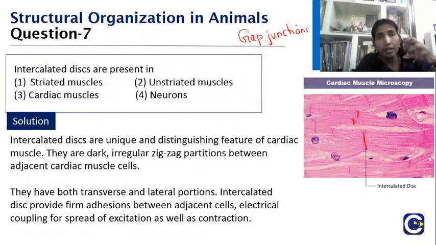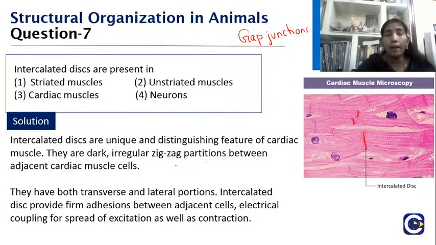That is why you see atria contracting, ventricle relaxing, ventricle contracting, atria relaxing. This is all done by these intercalated discs through the passage of the action potential. So the intercalated disc is a unique and distinguishing feature of cardiac muscle. When you give me two slides, say a skeletal muscle and a cardiac muscle, the first thing my eye would look for is the intercalated disc.